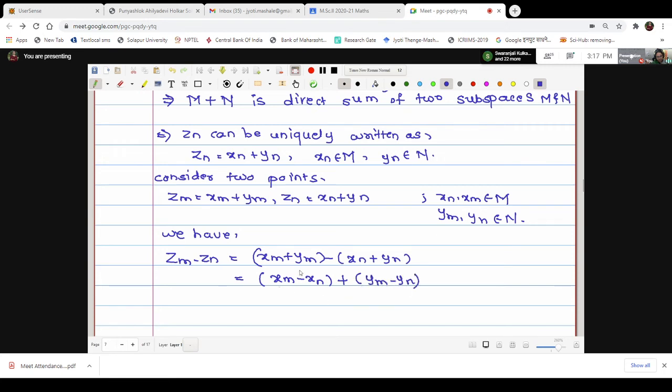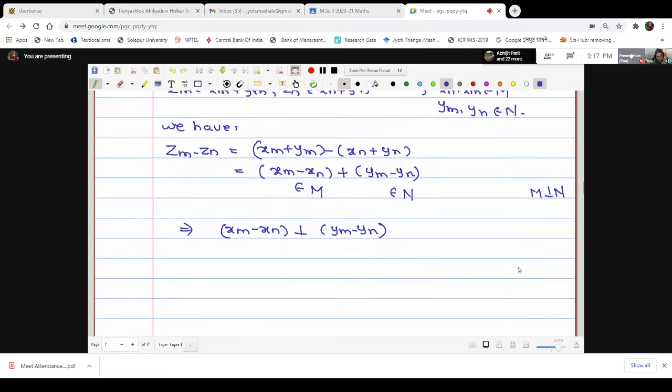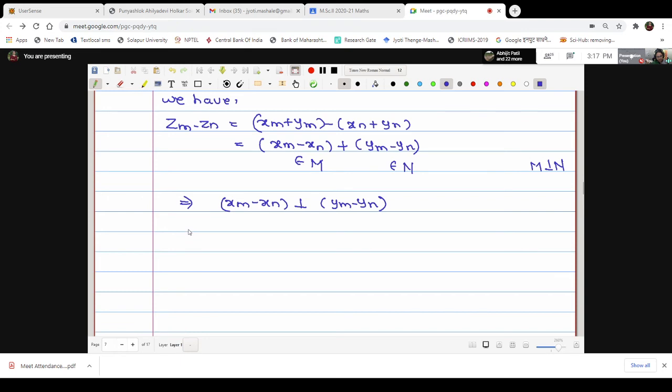As xn and xm are in M, this point is in M, this point is in N, but M is orthogonal to N. Therefore these 2 points are orthogonal. Therefore xm minus xn is orthogonal to ym minus yn. And whenever we have 2 orthogonal vectors, we can use the Pythagoras theorem very easily.